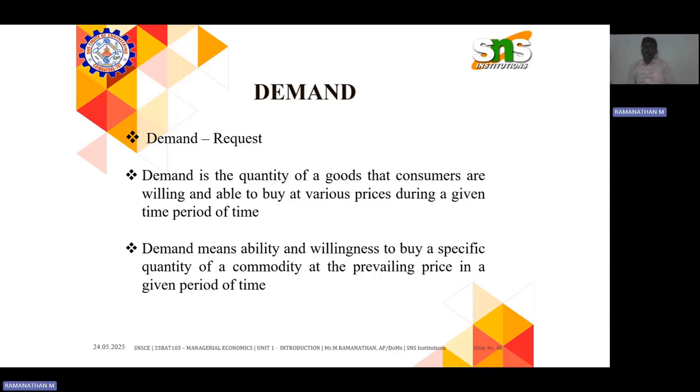Demand is the quantity of goods that consumers are willing or able to buy at various prices during a given time period. Let me give an example.